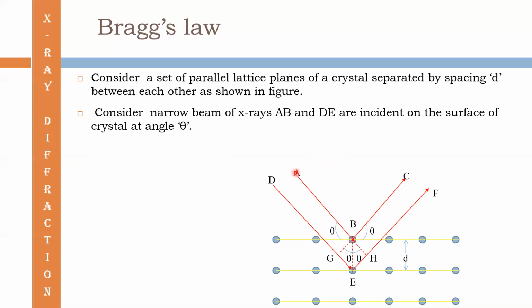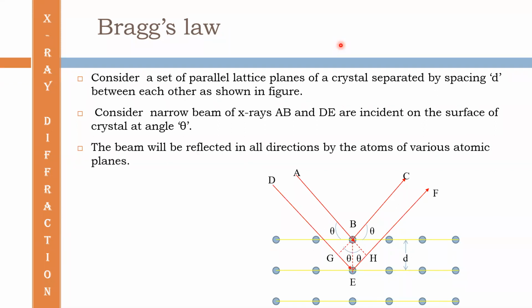Here we consider the lines AB and DE, which are incident on the surface of the crystal at an angle theta. This beam will be reflected in all directions by the atoms of the various atomic planes.